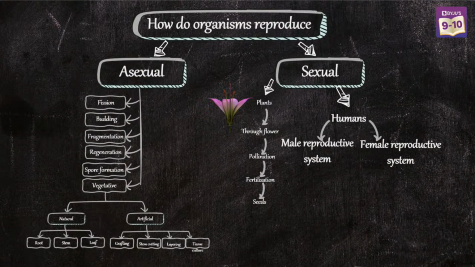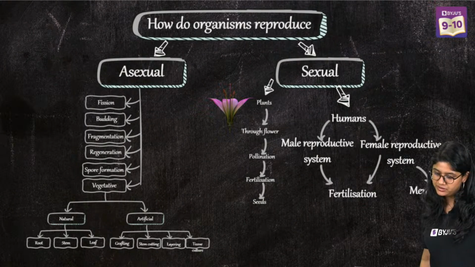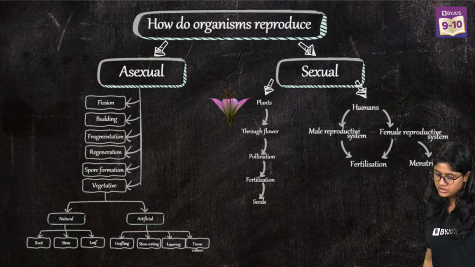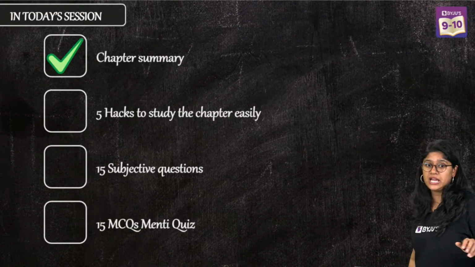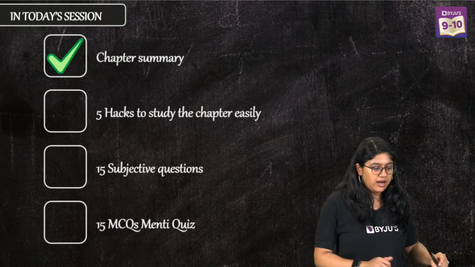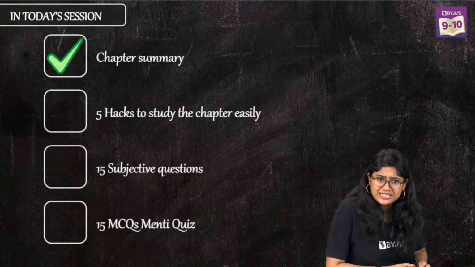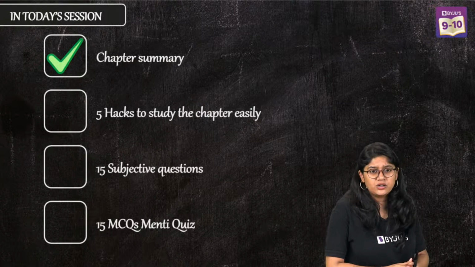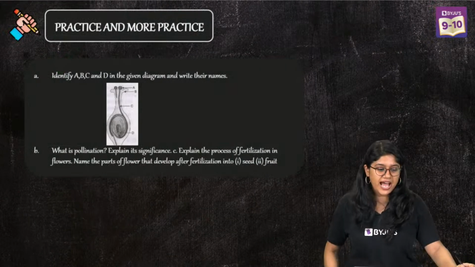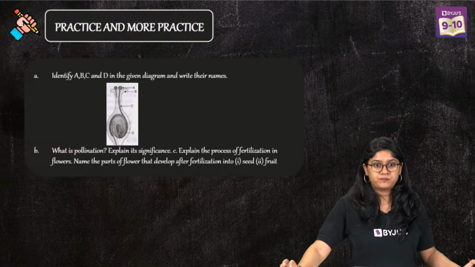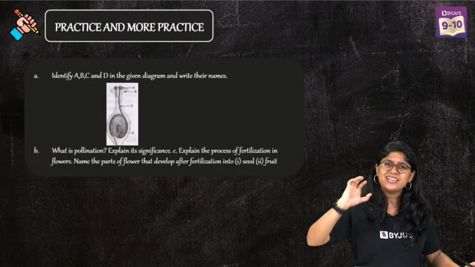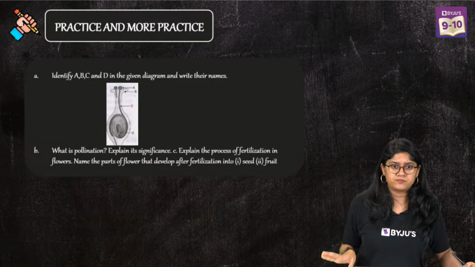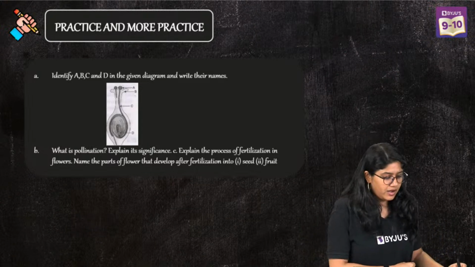So this is how we have finished this whole particular thing. Here we have the male reproductive system and menstruation. With this, we can say that we have finished our chapter summary. Let's quickly take a look at the important 5 easy hacks, and then we will look at the questions. We were discussing the subtopics of sexual reproduction and human reproduction.